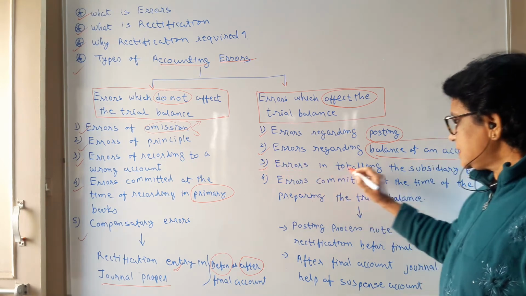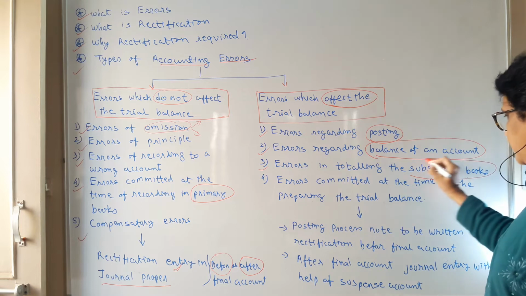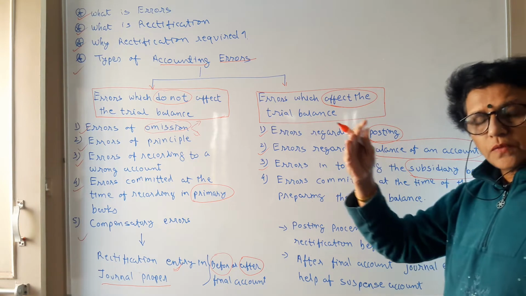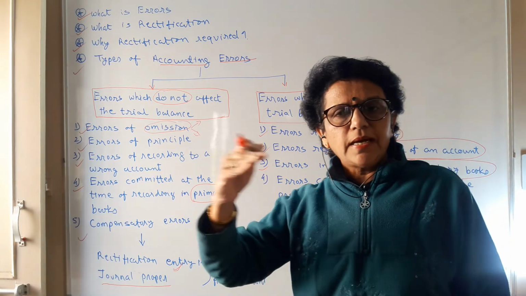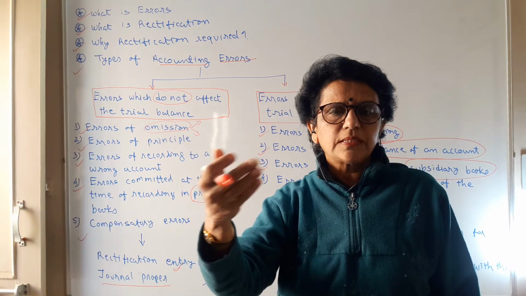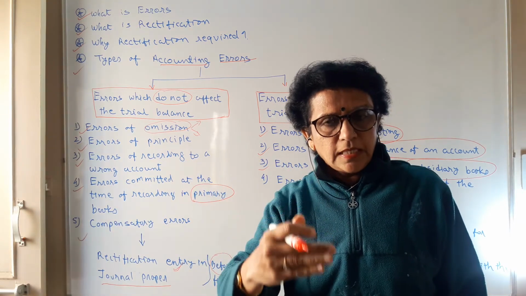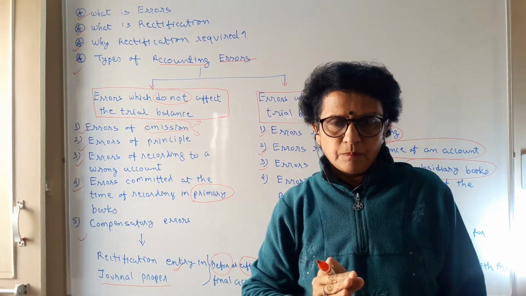Third is errors in totaling the subsidiary book. When we prepare the subsidiary book, we always close the subsidiary book and the total we transfer to the respective account. For example, the sales book gives us the information regarding credit sales.